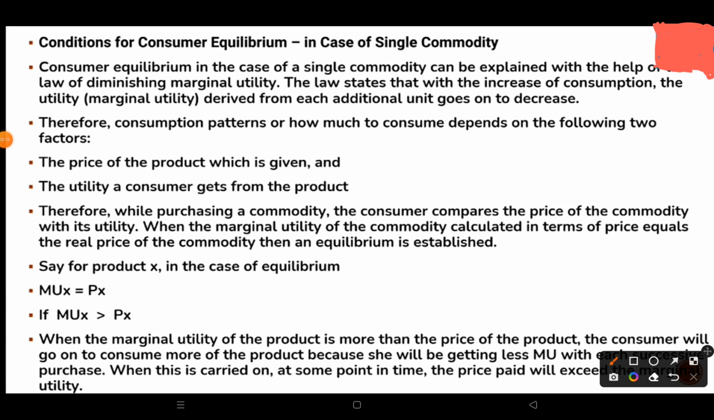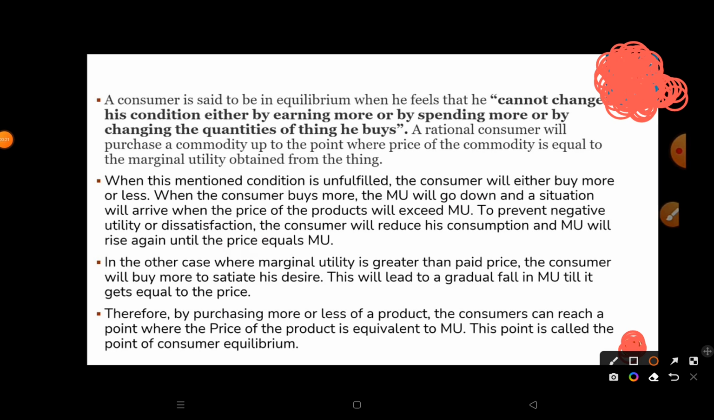For consumer equilibrium in case of a single commodity, a consumer will be in equilibrium when he feels that he cannot change his condition either by earning more, or by spending more, or by changing the quantities of things he buys. A rational consumer will purchase a commodity up to the point where the price of the commodity is equal to the marginal utility obtained from the thing. When this condition is unfulfilled, the consumer will either buy more or less.